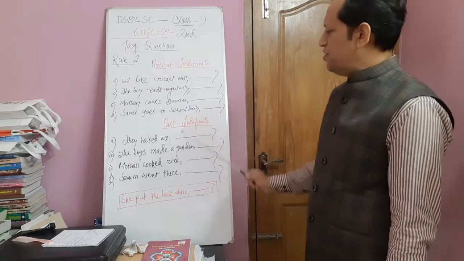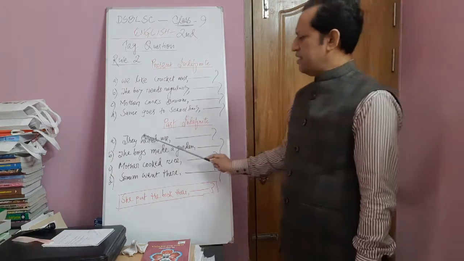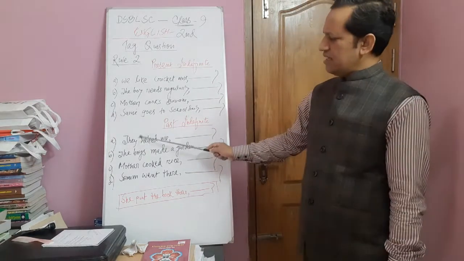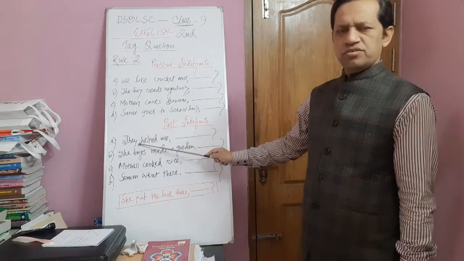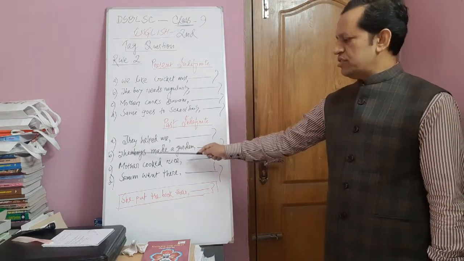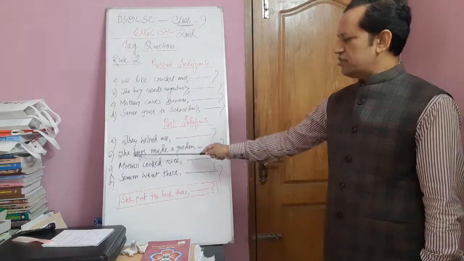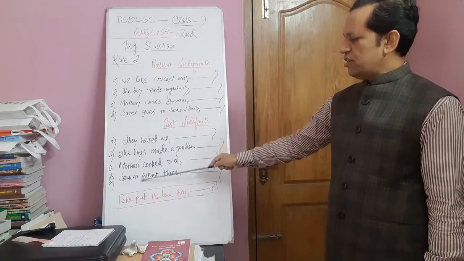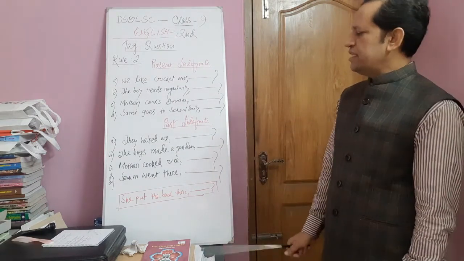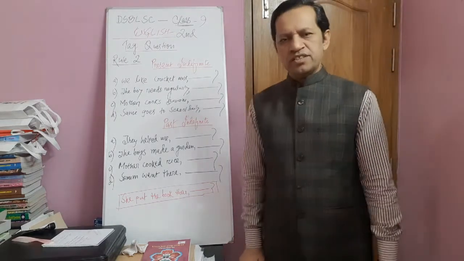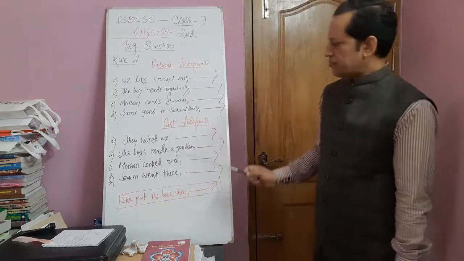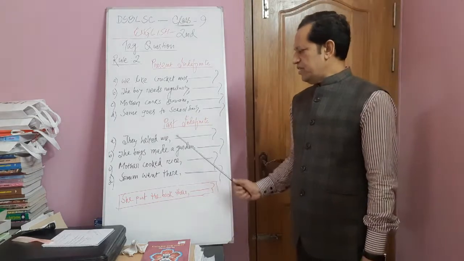Now past indefinite. Here we can't see any modal, I mean can, could, shall, should, this type of modals, or there is no helping verb here. All four sentences are in past indefinite tense. They helped me.